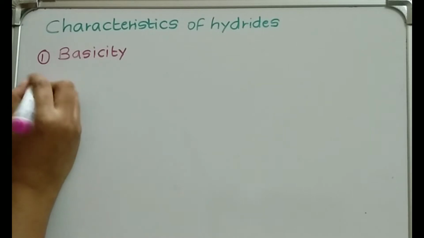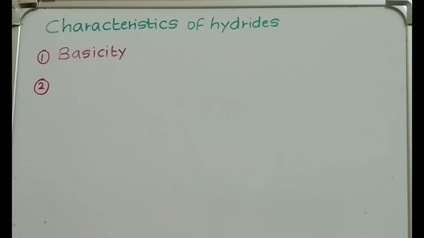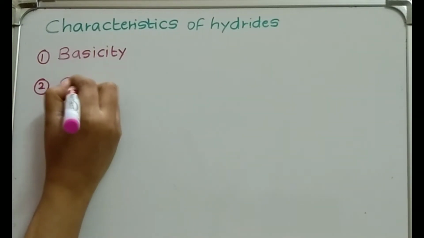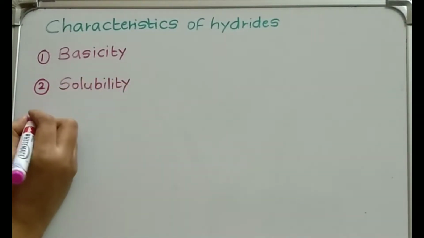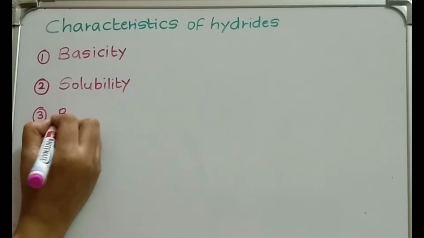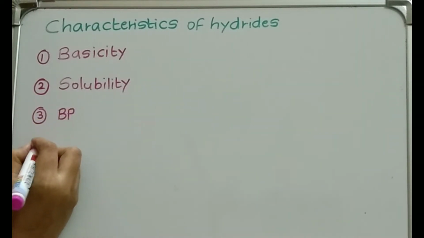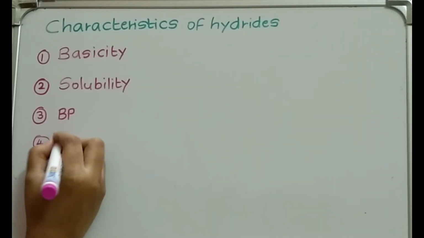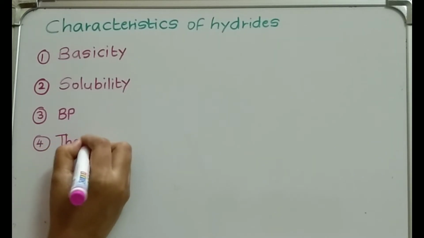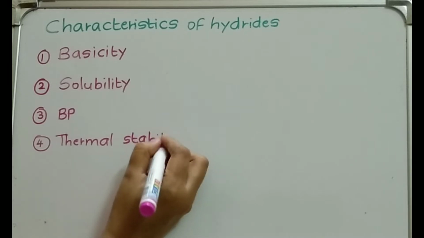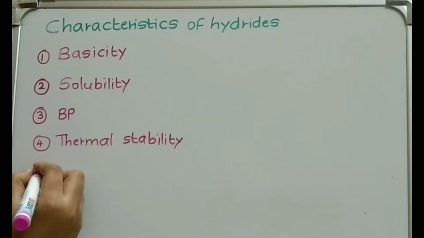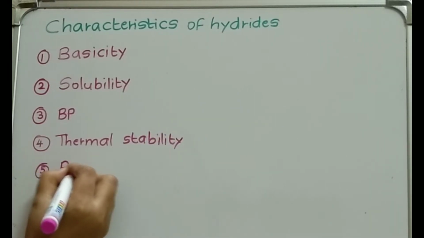The second is solubility. The third is the boiling point. The fourth is thermal stability. And the last one is reducing nature.